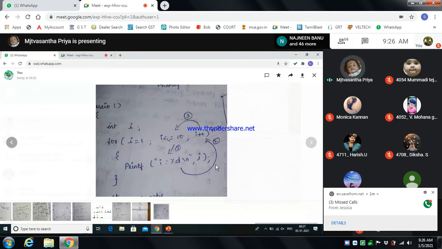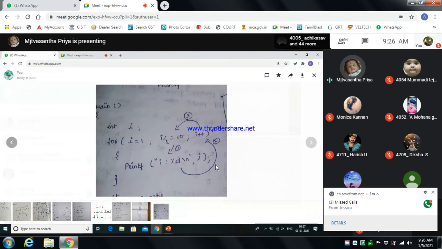That 3 is checked against the condition. The value of I becomes 3, which is less than or equal to 10, so the condition is true and the statement prints the I value. Then it goes to the modification part, where it becomes 4. That 4 is checked against the condition, and this continues until the value reaches 10, right?